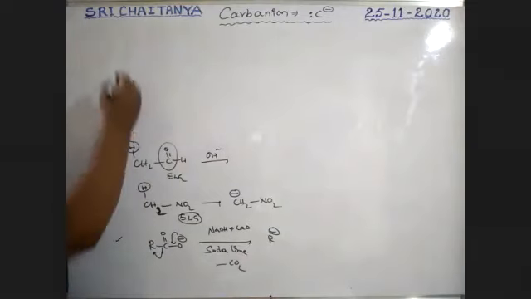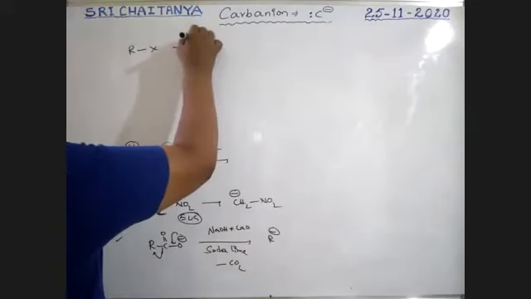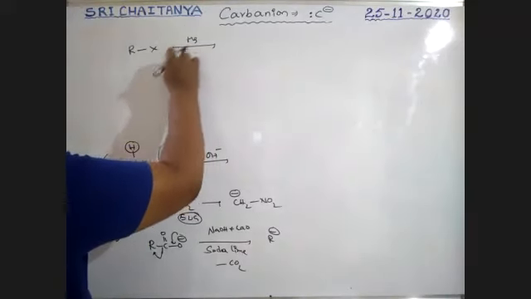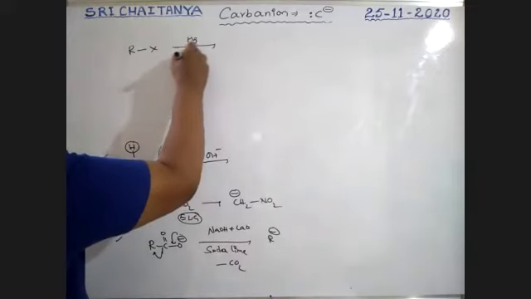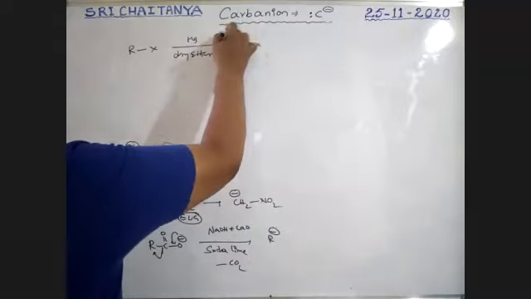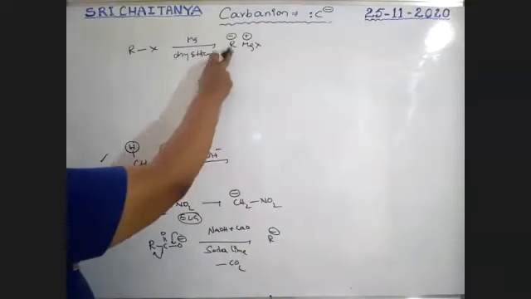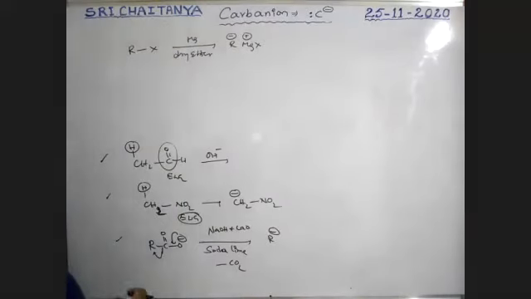Next, alkyl halide. When an alkyl halide reacts with magnesium metal in the presence of dry ether, it gives RMgX. Here R gets negative charge, magnesium gets positive charge. R means carbon, carbon having negative charge. That is a carbanion, boys. That is also a carbanion.